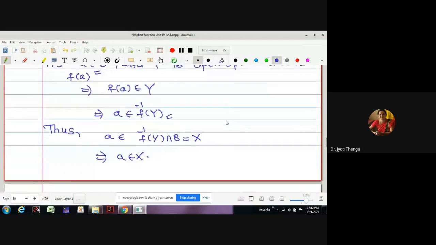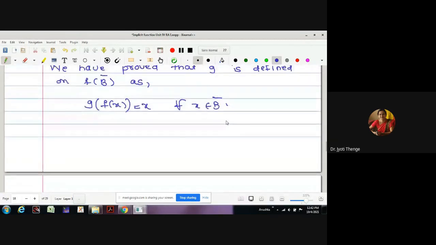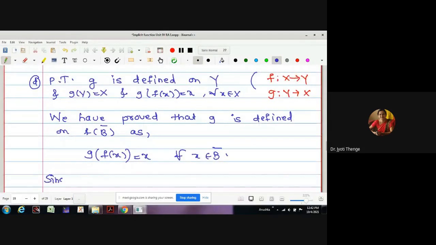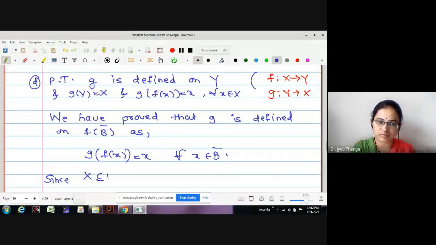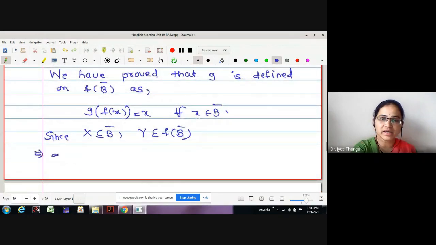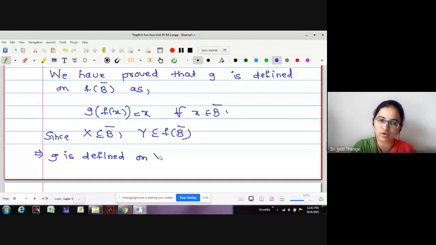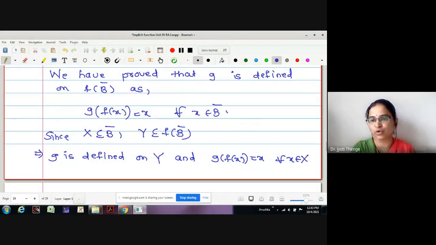Now, can I repeat the same statement knowing x is in B bar and y is in f of B bar? Now I will write: since x is in B bar, y is in f of B bar. May I say that G is defined on y also? G is defined on y and G of f of x is equal to x for all x in X also, because x is in B bar. The statement is true for all x in B bar, therefore it must be true for all x in X.